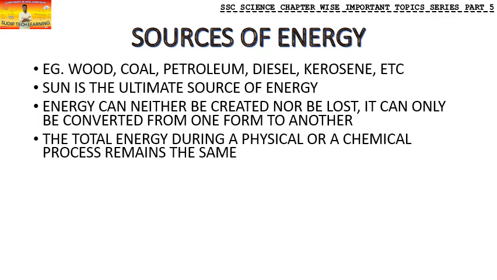Now, the total energy during a physical or a chemical process remains the same. This is the meaning of the previous line. Whether it is a physical process or a chemical process, the total energy will always remain the same. That is what it says: we cannot create energy. Whatever total energy we have, it will always be the same.